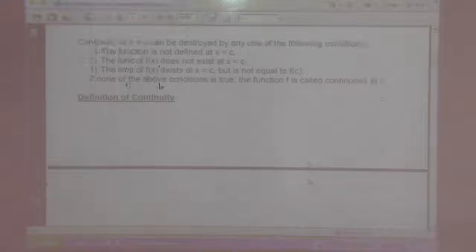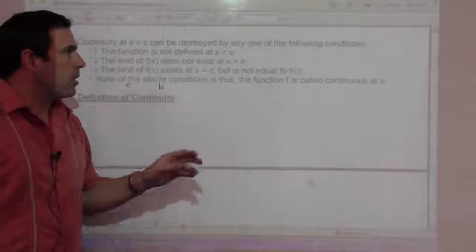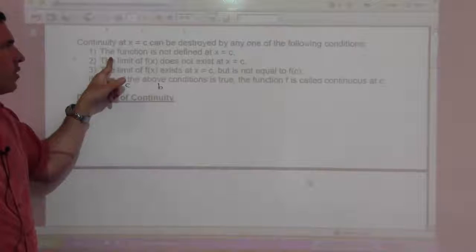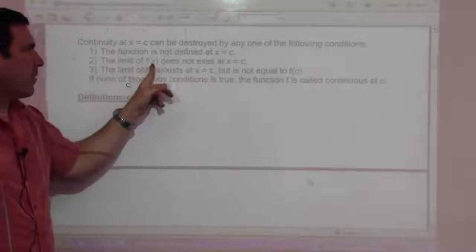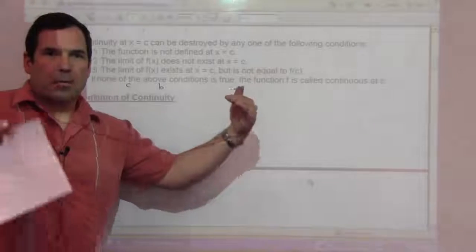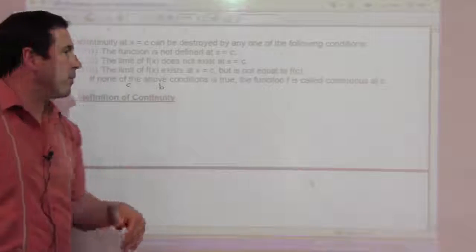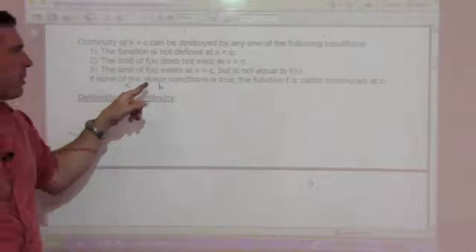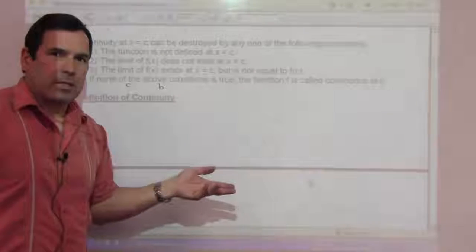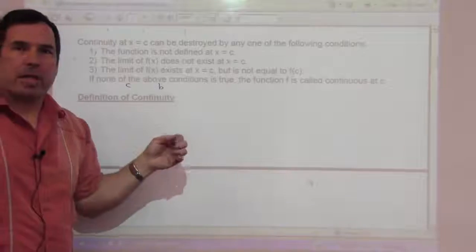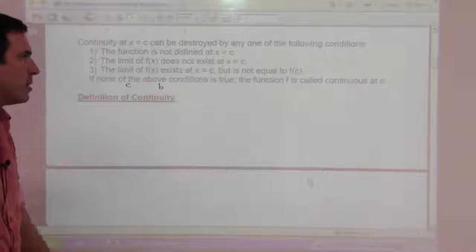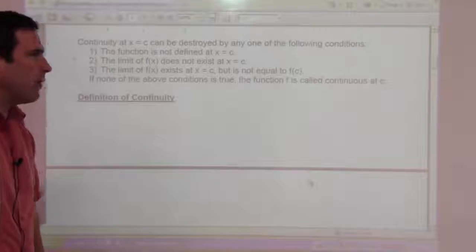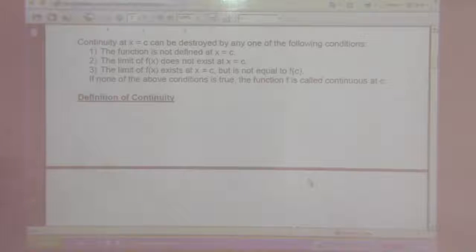So continuity at c can be destroyed by any one of the following conditions. First, the function is not defined at c, as we saw. Second, the limit of f of x does not exist at c, it might be going to two different places. And third, the limit of f of x exists at x equals c, but it's not equal to the actual value of f of c. That was our third case. If none of the above conditions is true, the function f is called continuous at c.